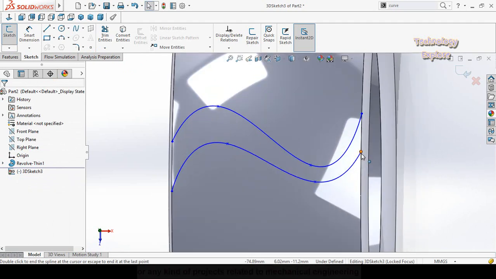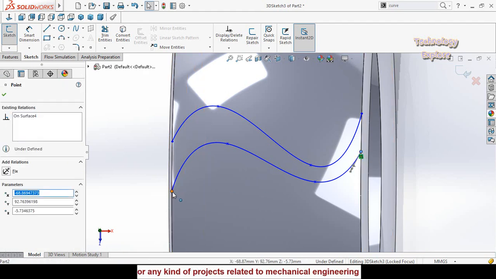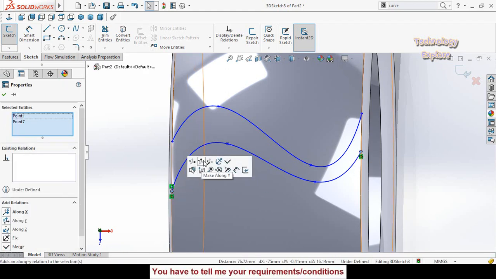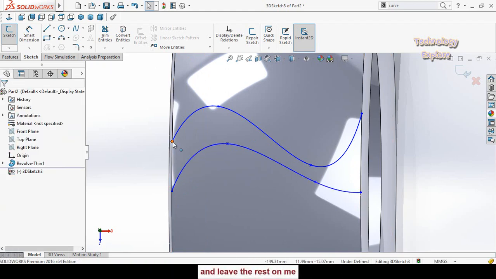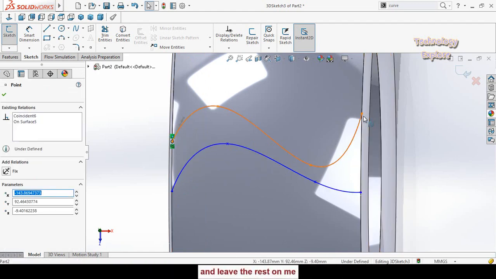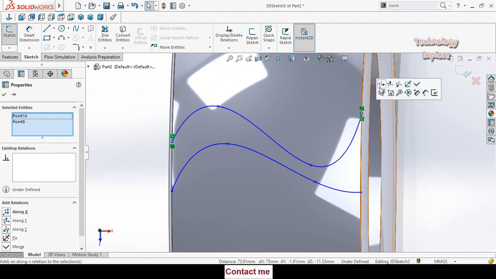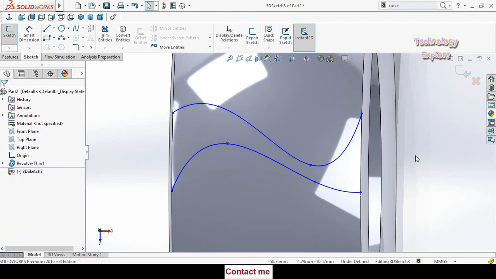Then zoom in and from here press and hold Ctrl key from your keyboard. Then select this point and this point. Make their relation along x-axis. Similarly, make the along x-axis relation for these points.